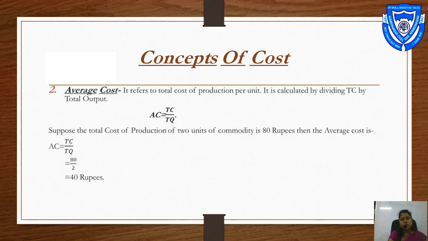Suppose the total cost of production of 2 units of a commodity is 80 rupees. Then the average cost, the formula is AC is equal to TC divided by TQ. What is TC? Total cost. How much total cost? That is 80 rupees. And the total quantity, that is 2 units of the commodity. So 80 divided by 2 is equal to 40 rupees, which is the average cost.